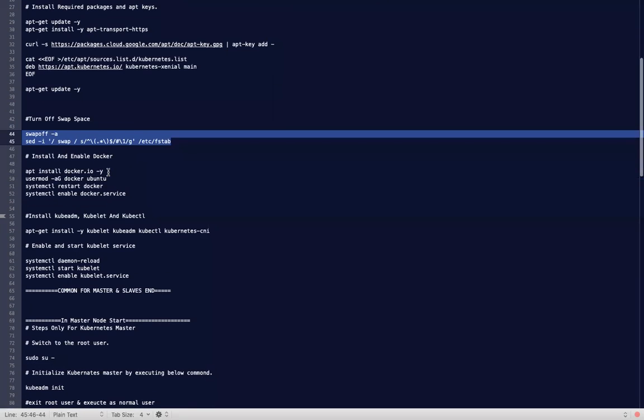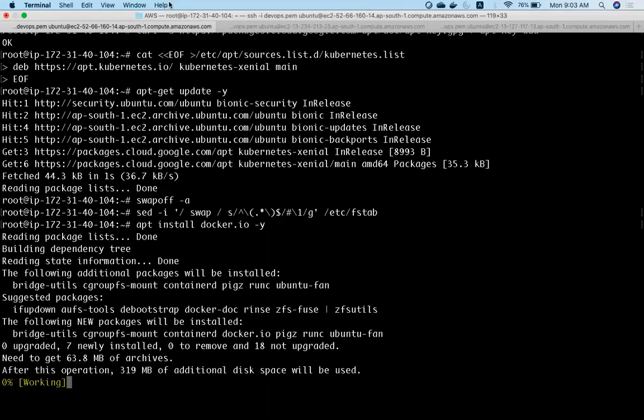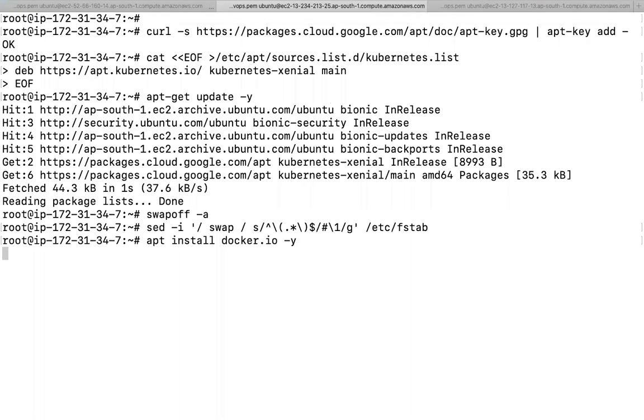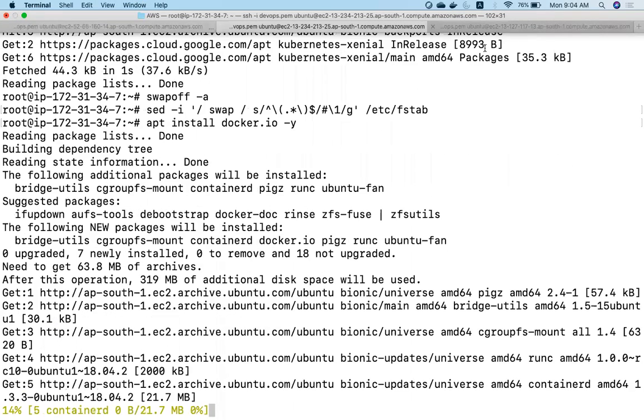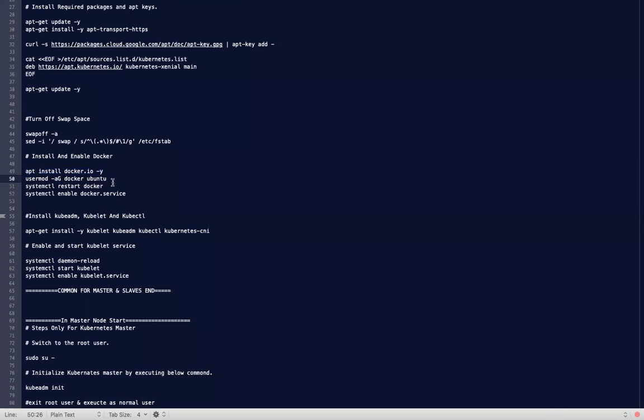Then install Docker. And this step is optional. You don't need to add the Ubuntu user to the Docker group, because since we are using Kubernetes to deploy the applications, we are not going to execute Docker commands. So this one you can skip.